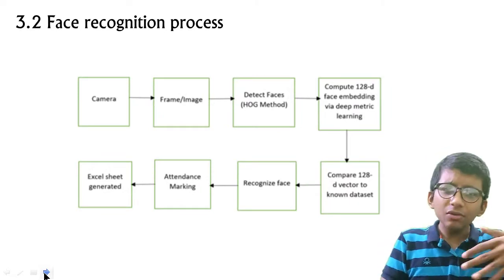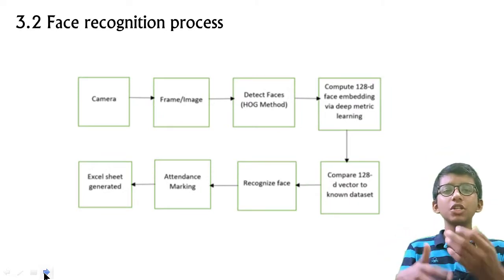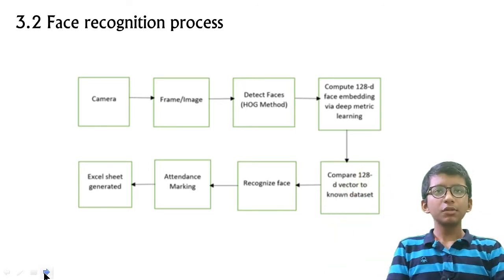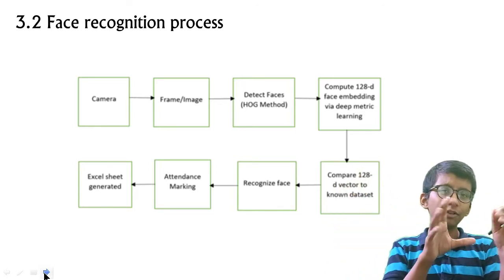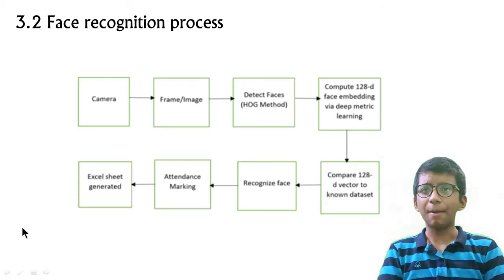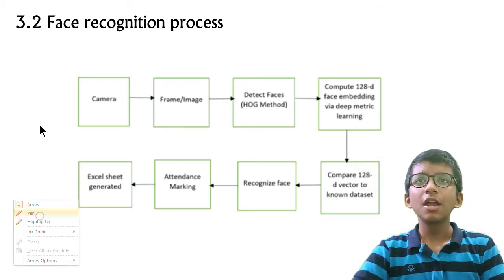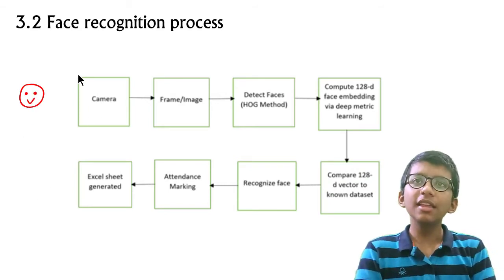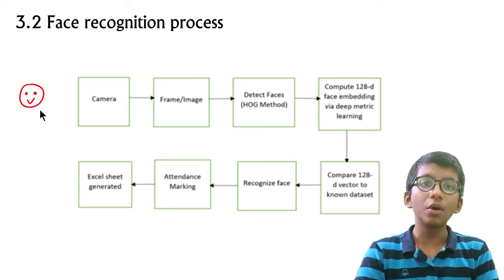Now, what actually happens in the face recognition process? We have prepared all of our data. Now what? Let's look at it step by step. First, we are given an image. Let's take this laughing image of mine.